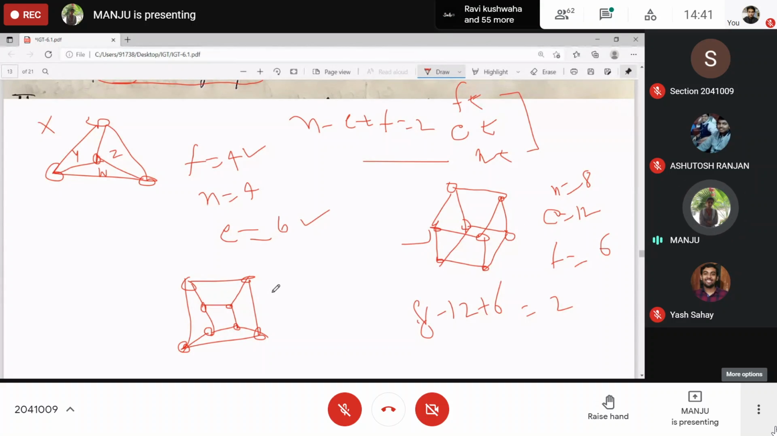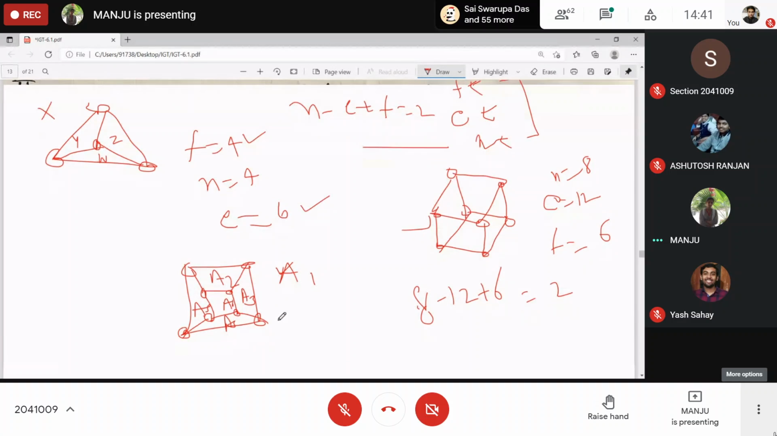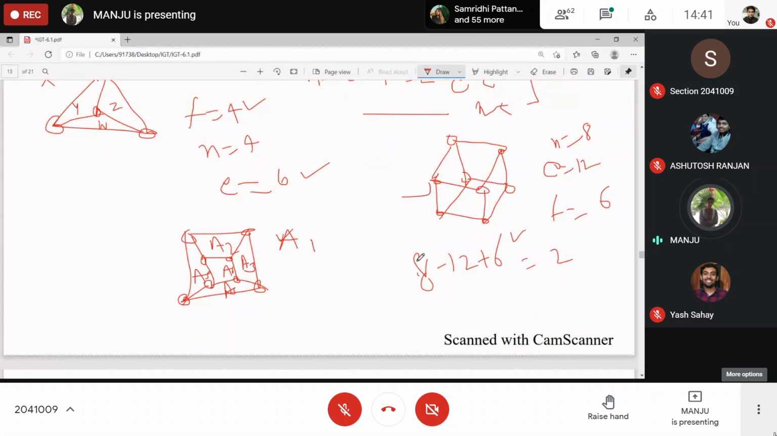In 2D, it is called a region, right? One is unbounded. The rear one becomes the unbounded. A2, A3, A4, A5, A6 are all bounded, 5 of them. So in this one, 6 faces, 12 edges, and 8 vertices. Again, we are getting 2.